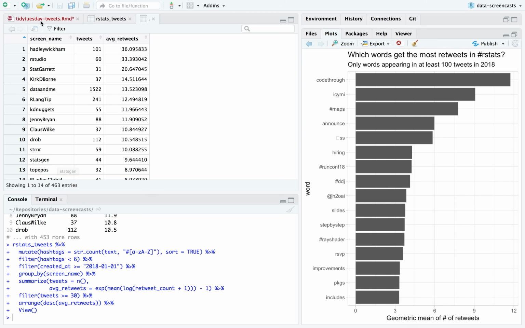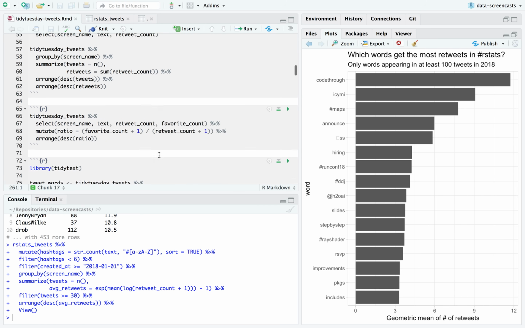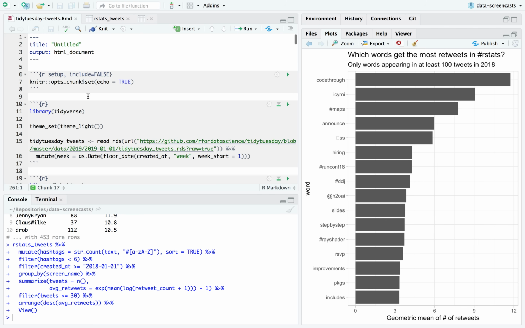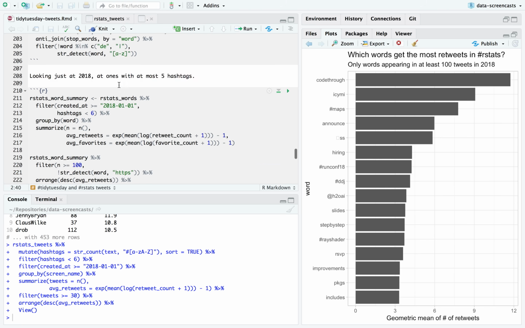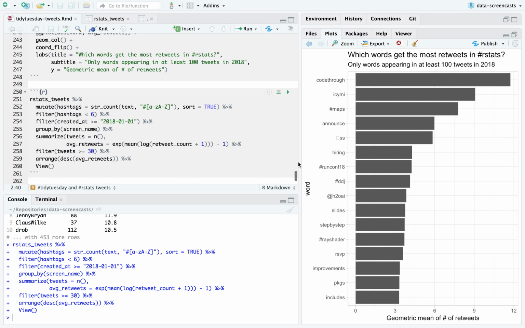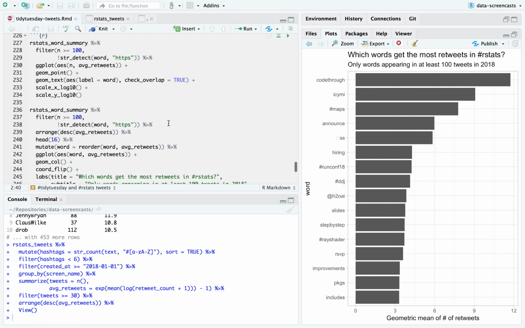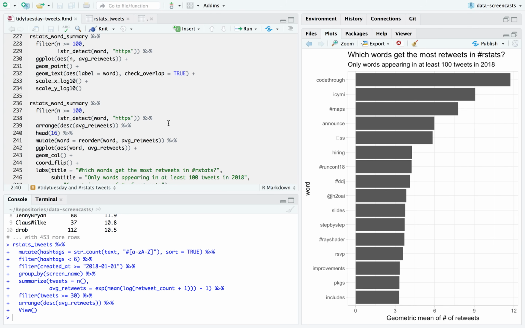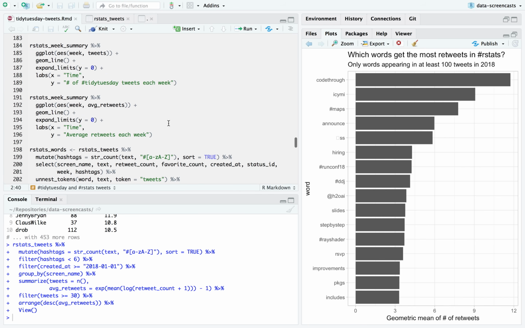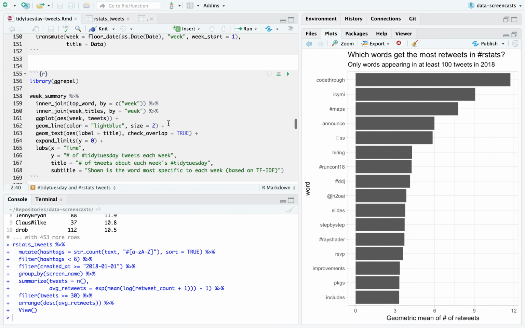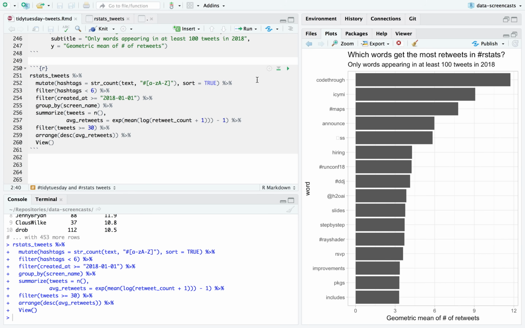So that concludes this screencast where we took a look at both our Tidy Tuesday and rstats tweets, and in terms of both we divided it down to words. We looked at common words. We did some topic detection with TF-IDF, and we looked a little bit at what words tend to get retweets, which might help if you're interested in tweeting about rstats yourself.